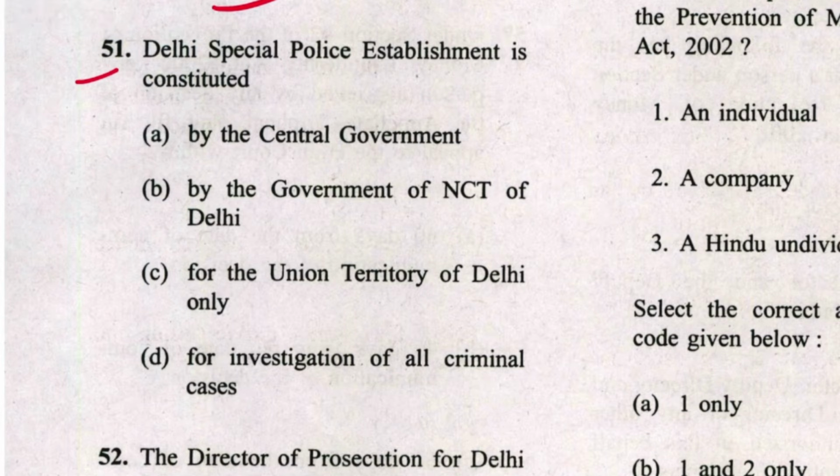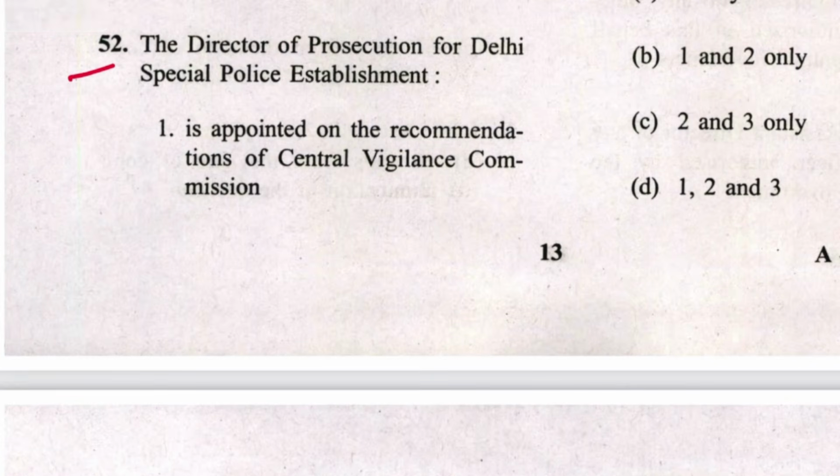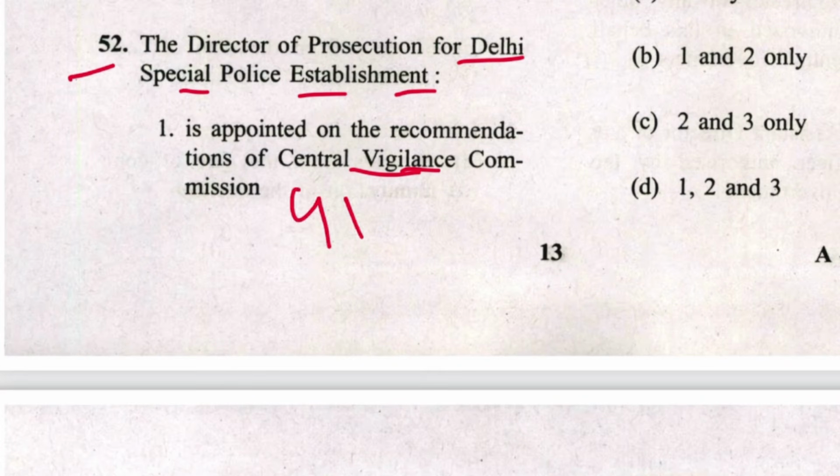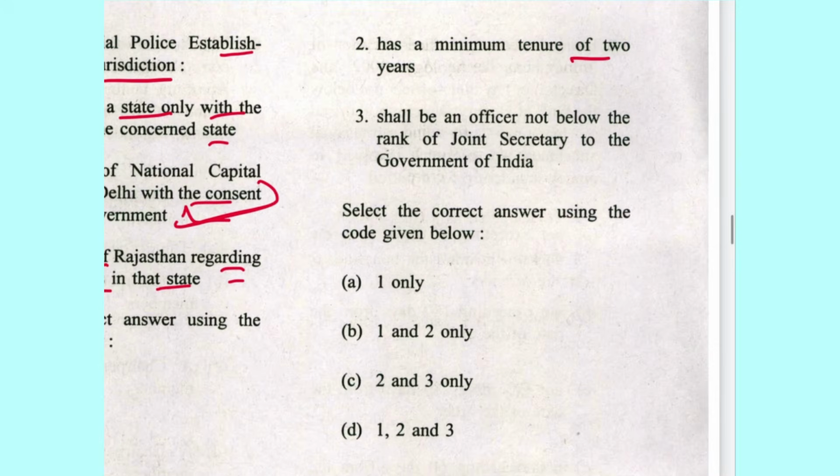Next 51. Delhi Special Police Establishment is constituted by the central government. A is the answer. Mentioned in section 2 of this act. Next 52. The director of prosecution for Delhi Special Police Establishment is appointed on the recommendation of CVC. Yes, it is correct. It is mentioned in section 4BA of DSPE Act, and has minimum tenure of 2 years. Yes, it is correct. Shall be an officer not below rank of Joint Secretary of Government of India. It is also correct. So all are correct. D is the answer.